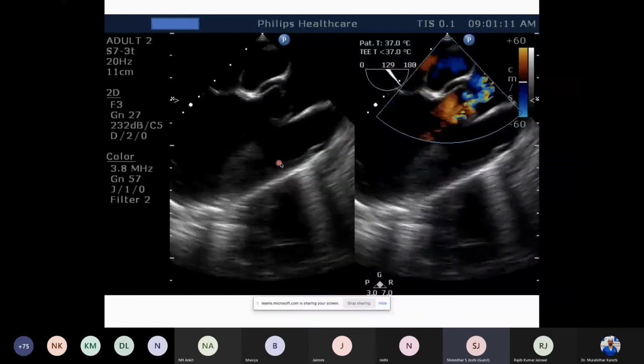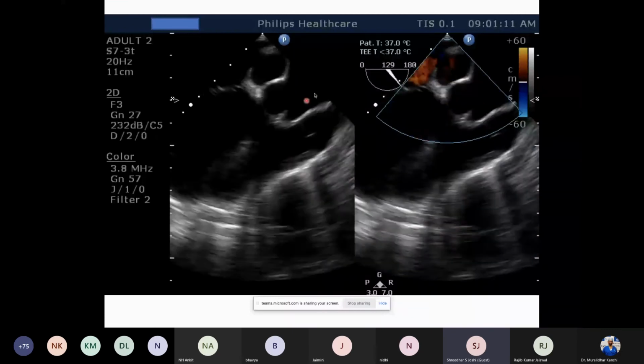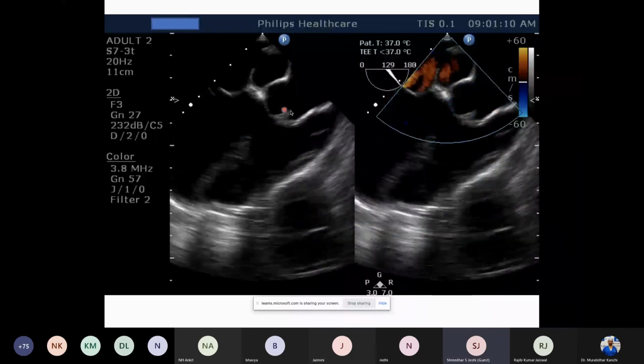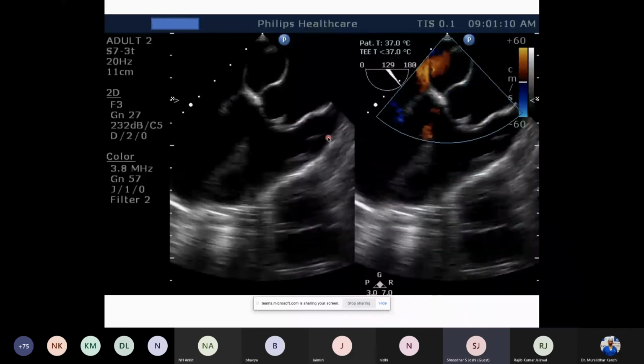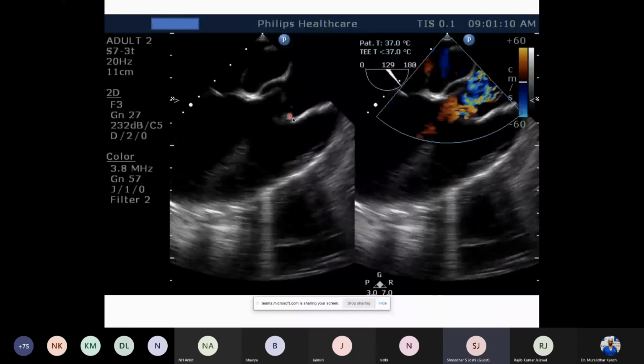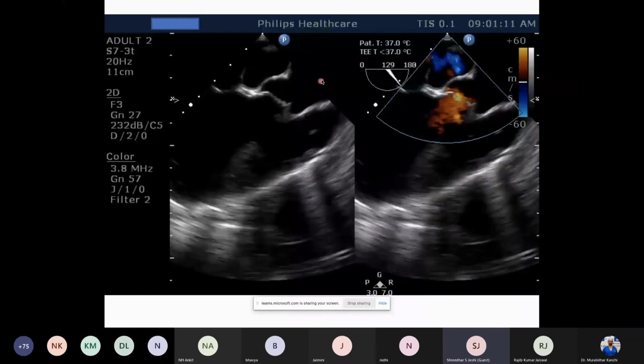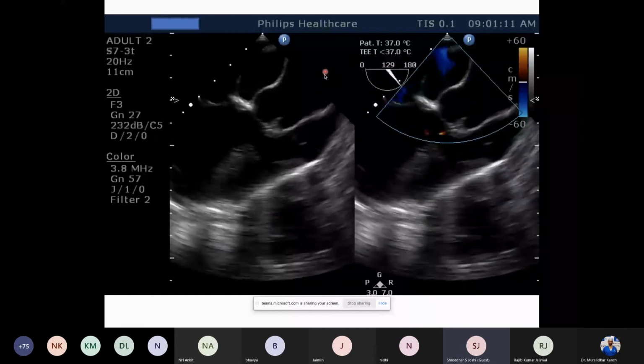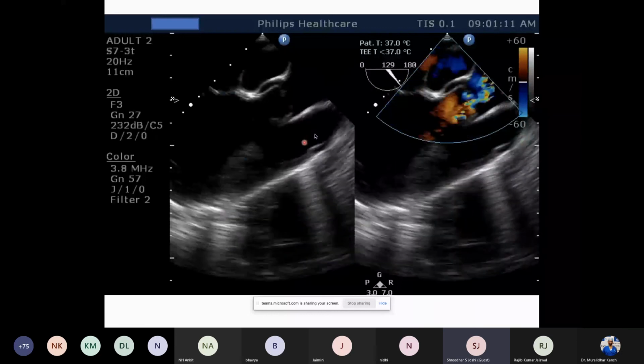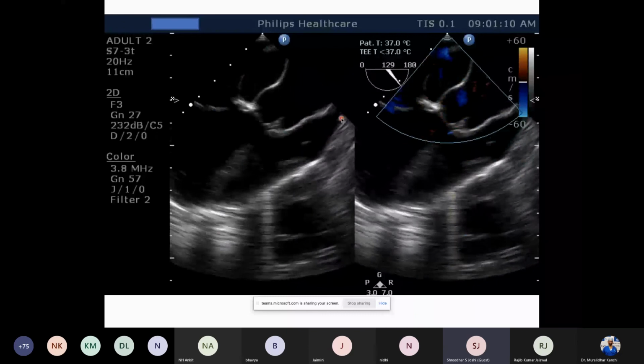Here I'm trying to make a very important point: both the great vessels are in long axis. Normally, if one is in short axis, the other one is always in long axis. They are perpendicular to each other. But when they are parallel to each other, anteroposterior to each other, specifically like this, you will see them both in long axis. When you see both great arteries in long axis like that in one view, it is likely that they are malposed arteries.